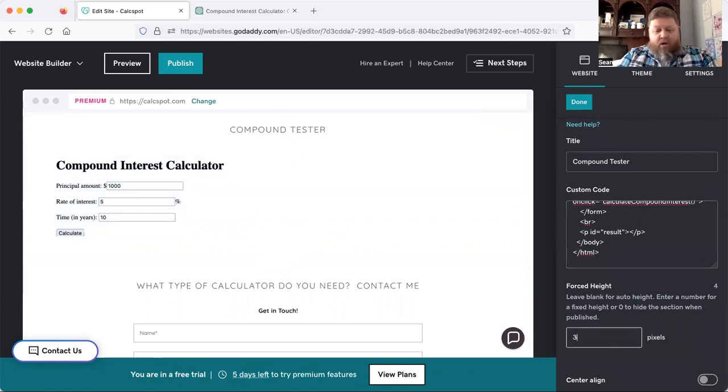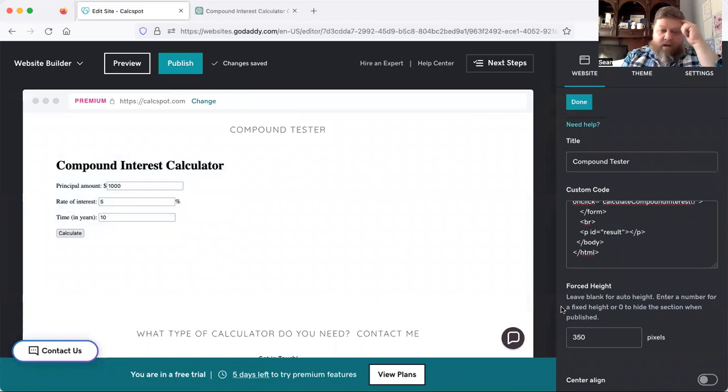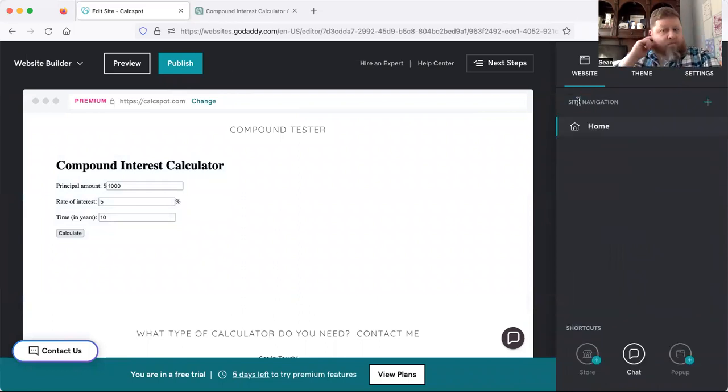I'm going to go down here below. We're going to say 350 pixels. There we go. I can see everything in my screen. That looks good to me. I'm going to say, cool, I'm done. I want to publish this and see if it worked.